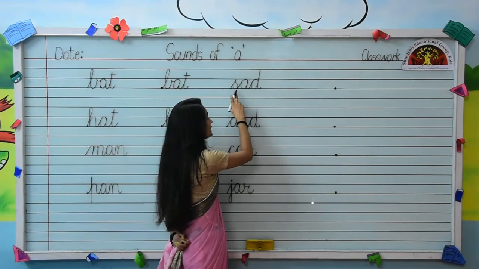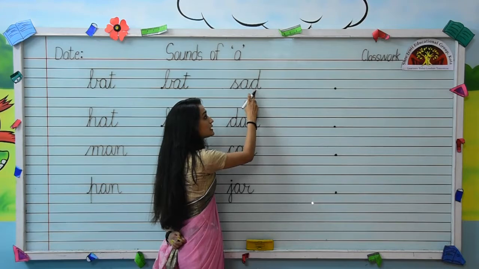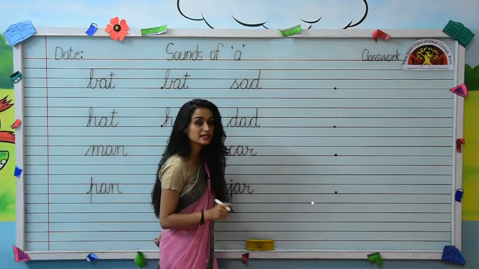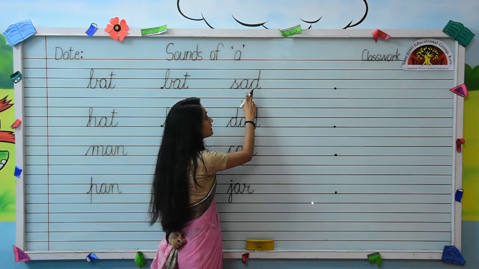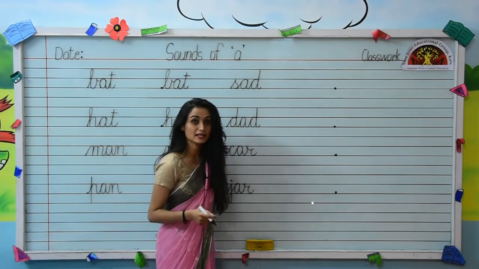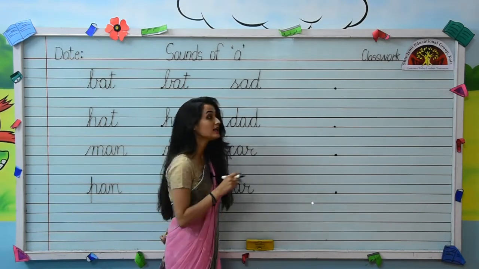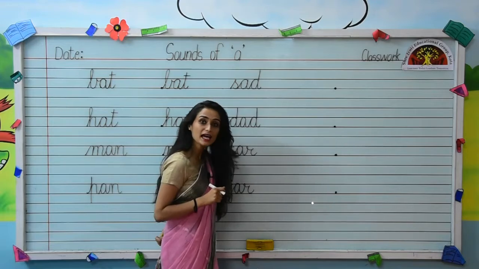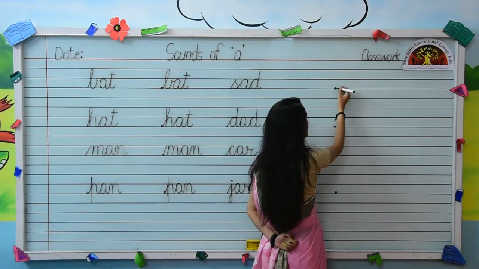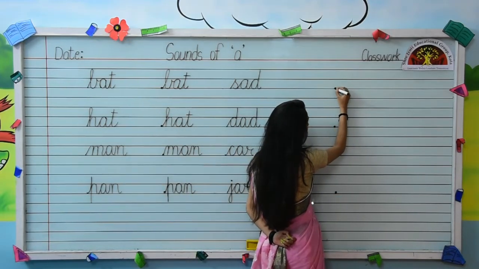Here we are having S-A-D, sad. The sound of A is A. Now, we will write this word over here. Put your pencil on the dot.